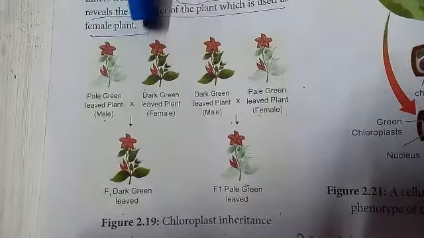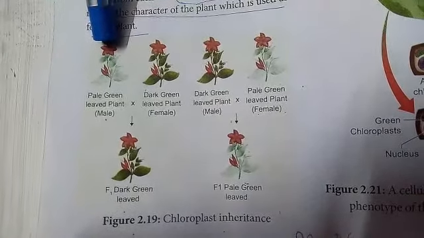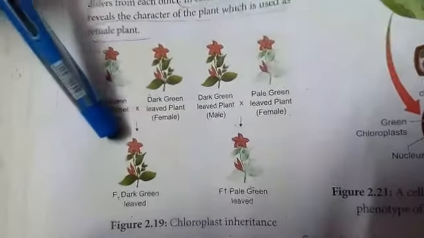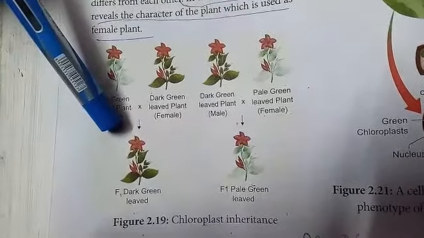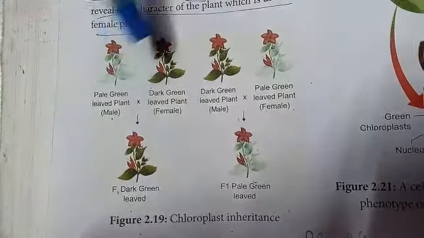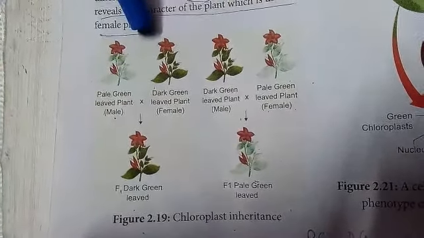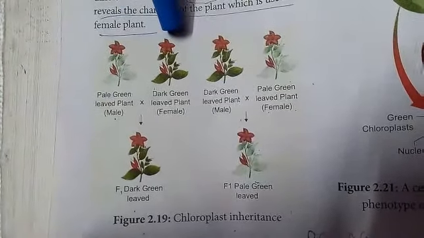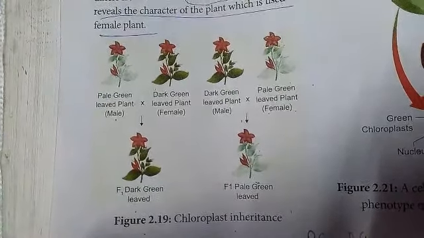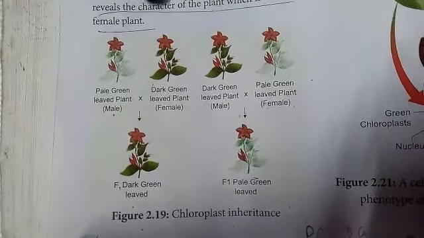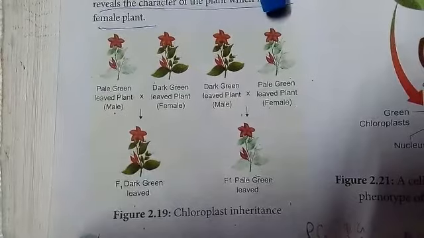Similarly, in the second cross, pale green male crossed with dark green female, the F1s are all dark green colored plants. This is due to the transmission of genetic material through the chloroplast, not by the genes. So in each cross, the F1 plant reveals the character of the female plant.